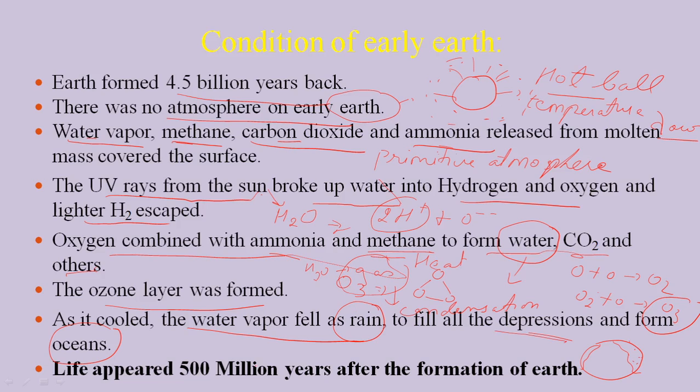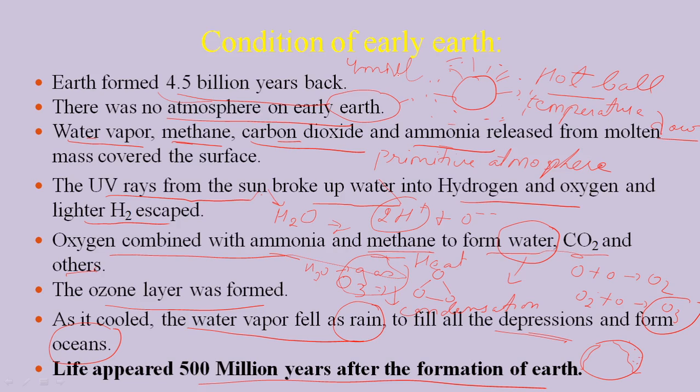Life appeared about 500 million years after the formation of Earth. That is, the Earth was formed about 4.5 billion years ago, and life was formed about 4 billion years ago. It took about 0.5 billion for the formation of the atmosphere as well as the Earth with its oceans, rivers, and lakes. So exactly, life was formed about 4 billion years ago.